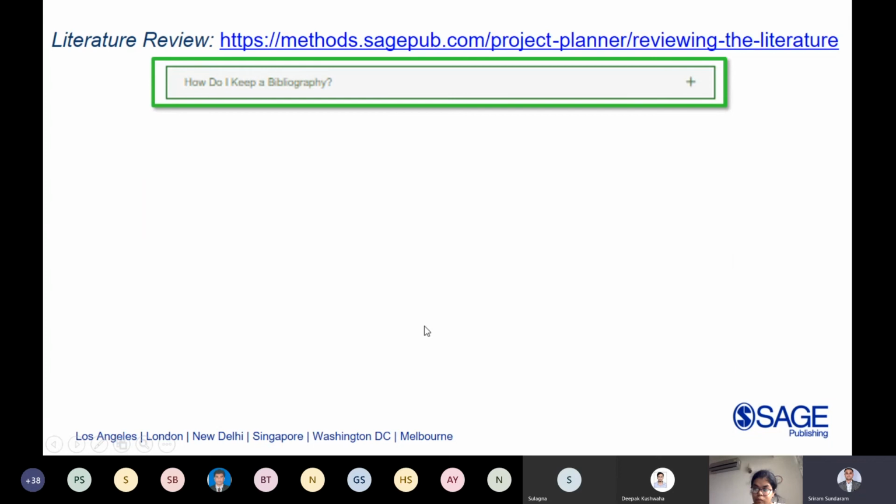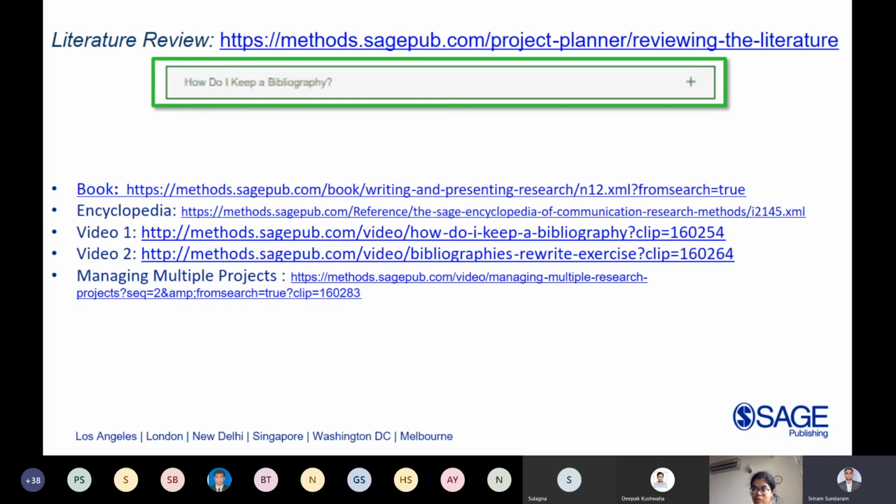When you talk about how to keep a bibliography, it is always said that when you are reading any particular topic, for example, you type a keyword and arrive at certain content within the platform. In the beginning you won't do a critical reading; you just accumulate the content. Okay, this topic looks interesting for me, and this is something that I want to read at a later stage. I would want to spend a good amount of time and read this book or chapter, so I would reserve that for later. So for example, in bibliography, I have shortlisted around 5 content types which I would want to read, not now, but at a later stage.